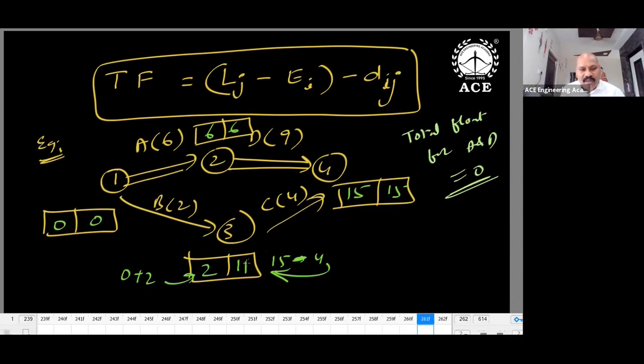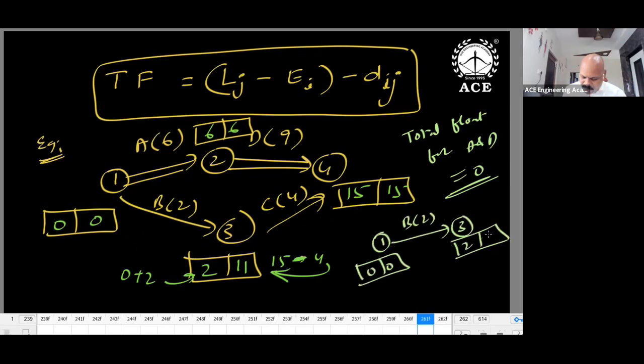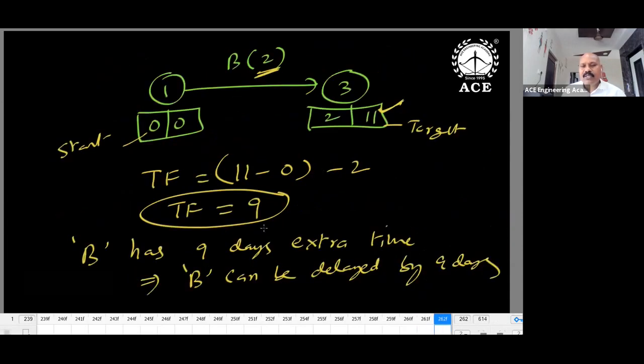You can estimate. For B, what is the available time? 11 minus 0. For B, the values are 0, 0, 2, 11. Extreme values to take: highest value 11, lowest value 0. This is the available time. What's the required time? 2 days. 11 minus 0 minus 2 is 9. So B has 9 days extra time. B can be delayed by 9 days without any effect.